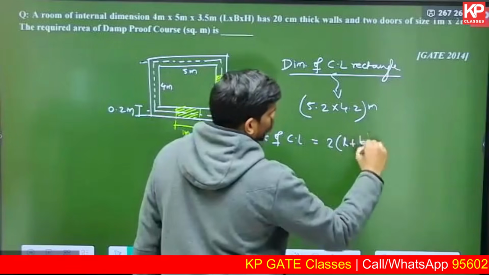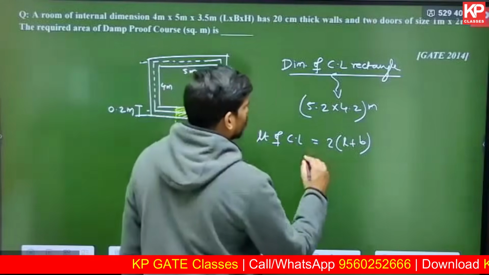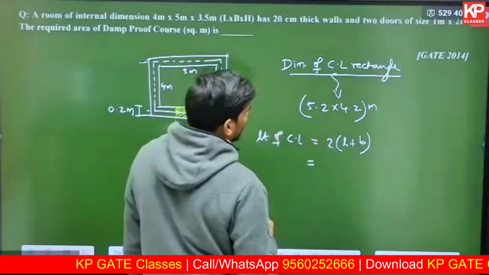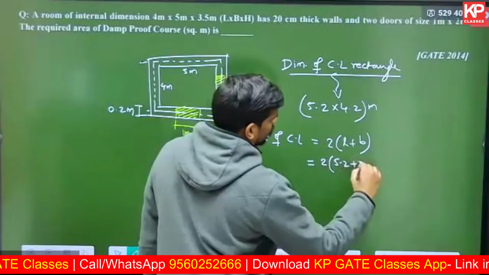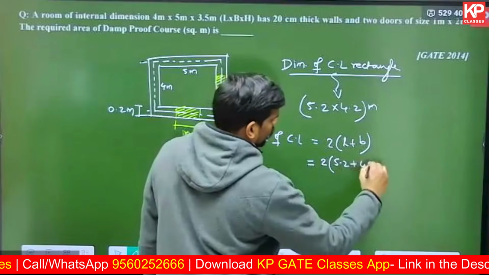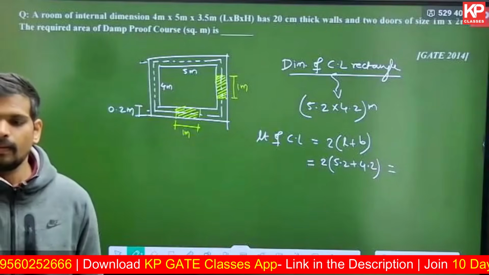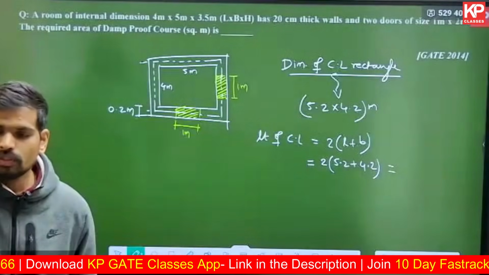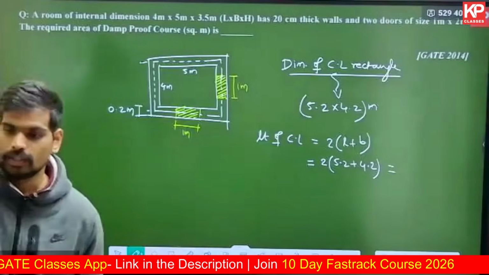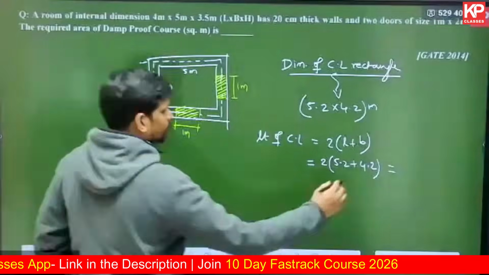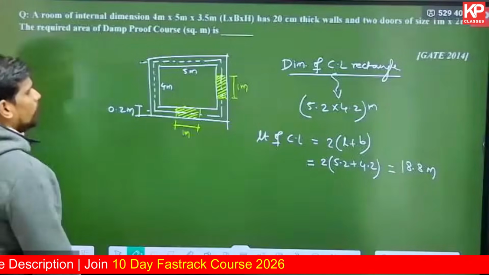Perimeter of rectangle is 2 into L plus B. 2 lengths and 2 breadths. 2 into L plus B is the perimeter of the rectangle. So what is the length of the center line? That will be 2 into length is 5.2 and the breadth is 4.2. So what is the center line length? Can anyone tell me the total? 5.2 plus 4.2 is 9.4. Sorry, 9.4 into 2 is 18.8. That's the length.